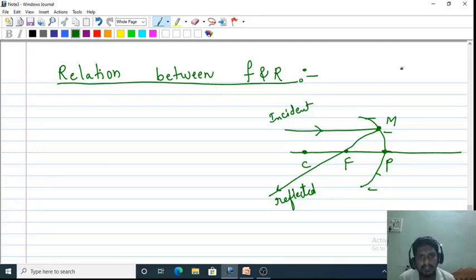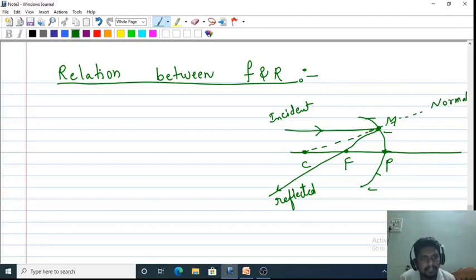Okay, so here we have both the rays, the incident light ray and the reflected light ray. There is a normal definitely, lying in between the incident light ray and the reflected light ray. How can you draw a normal to the curved surface? By drawing a line from the center of curvature to the point of incidence on the curved surface, you will get the normal. So this is the normal.